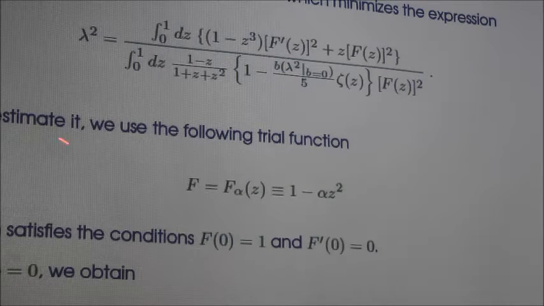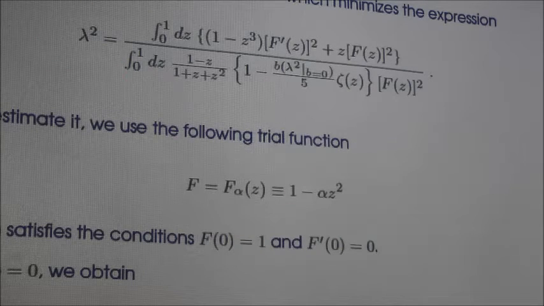this lambda square. The trial function that we choose has to be compatible with the boundary conditions, and f is basically taken in this way. It satisfies this boundary condition. This function satisfies the boundary conditions, and if we put it here and estimate, then we can integrate this relation and get hold of lambda square as a function of this variational parameter alpha. And then we just find for which value of alpha this lambda square takes an extremum. So we can estimate it.